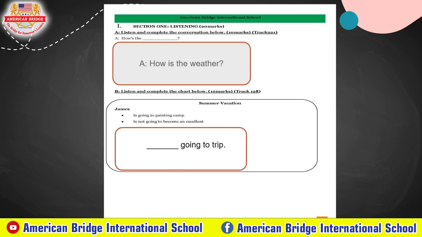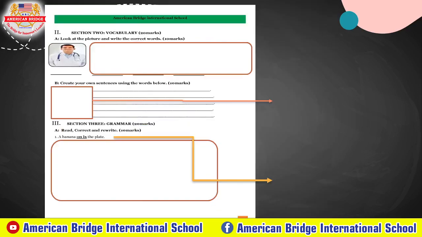Okay, so now let's move to our next one, the vocabulary section. In A, you need to look at the picture and write the correct word that you can see here, as I give the example for you. And the second one, you need to create your own sentence using the word below. So for example, teacher has the word apple. So I need to make that word into the sentence: I like to eat apple, right?